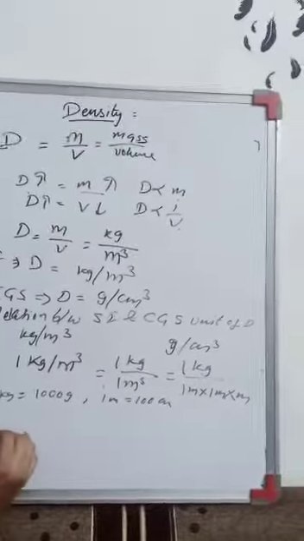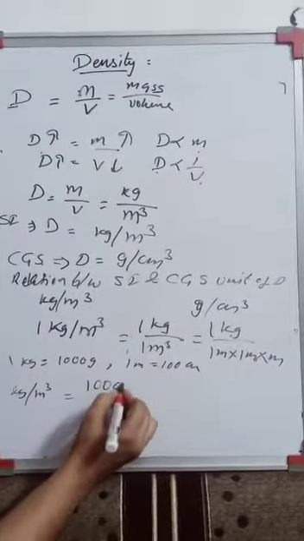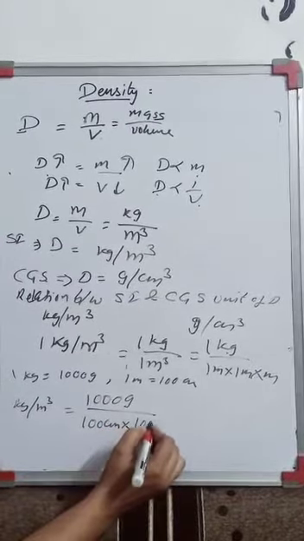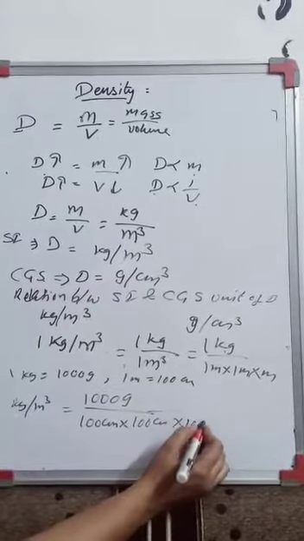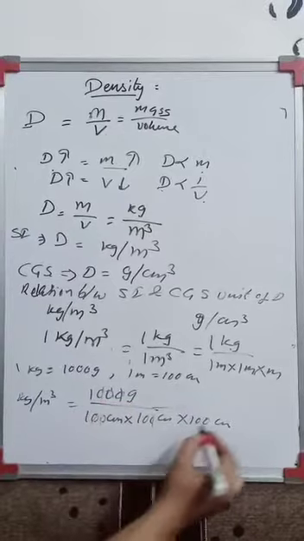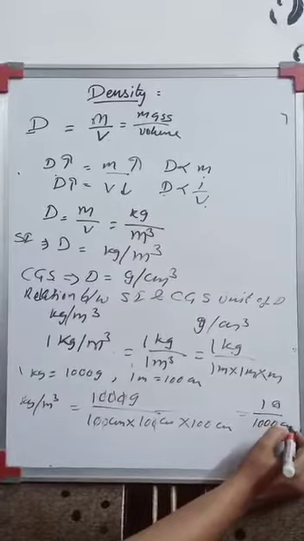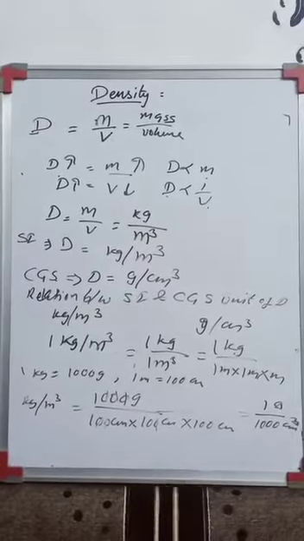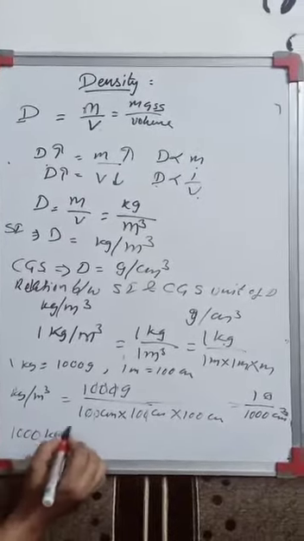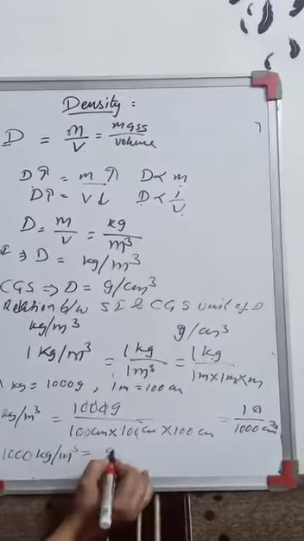So put the values, that is kg per meter cube. Instead of 1 kg, I will write 1000 gram divided by 100 centimeter into 100 centimeter into 100 centimeter. So cut the zeros. What am I getting? I am getting 1 upon 1000 centimeter cube, right? So can I write this one? 1000 kilogram per meter cube is equal to 1 gram per centimeter cube.